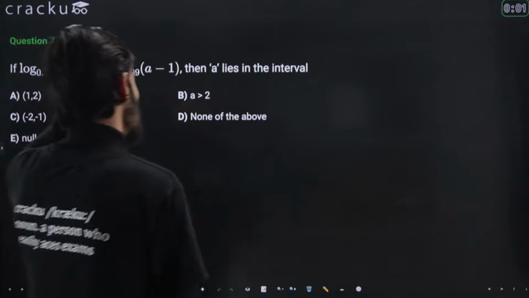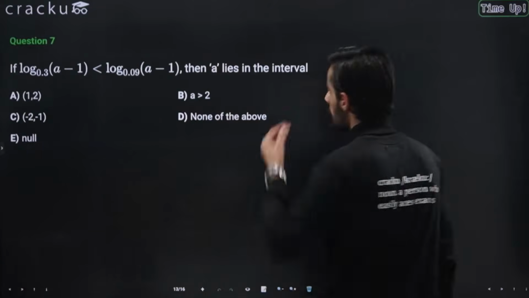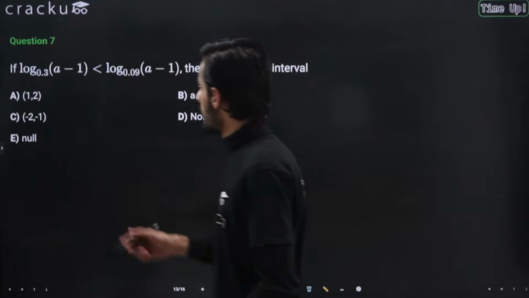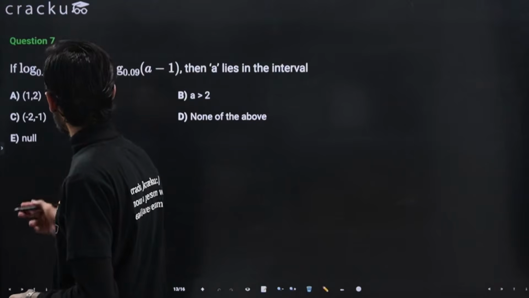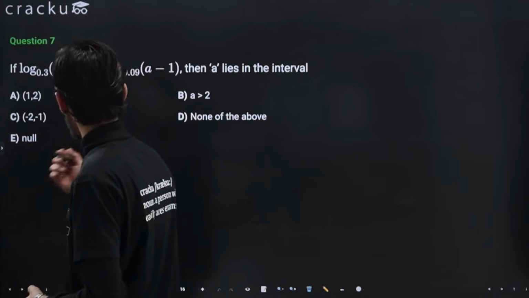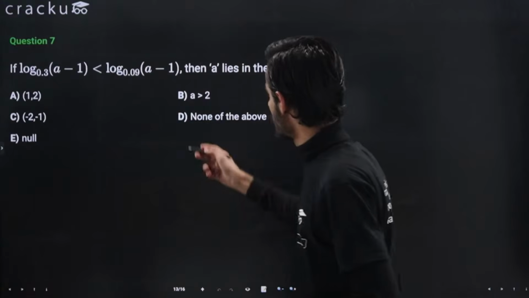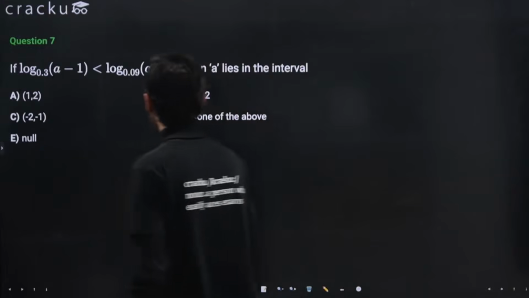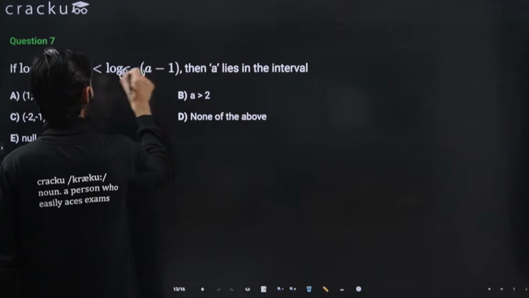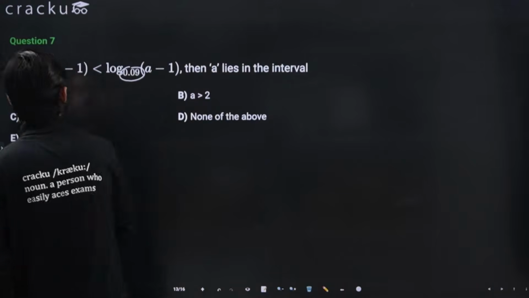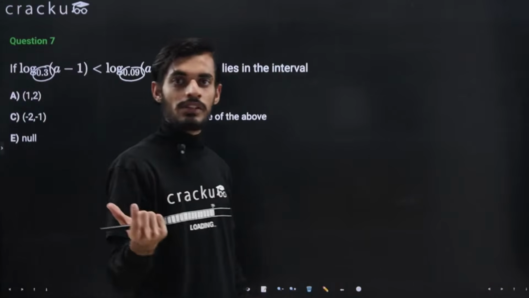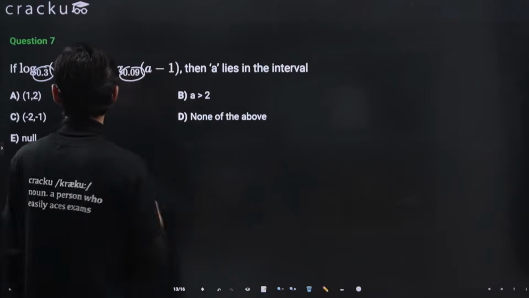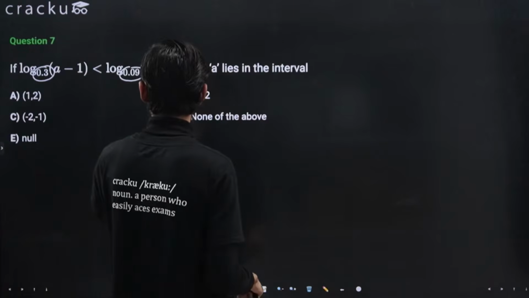Okay, so the time is up. Let's see. In this question we are given that if log with the base 0.3, argument a minus 1 is less than this particular term, then a lies in the interval. Like I told you, if the base is in between 0 to 1, then the sign of the inequality will change, right? So I have included one question on that particular property.